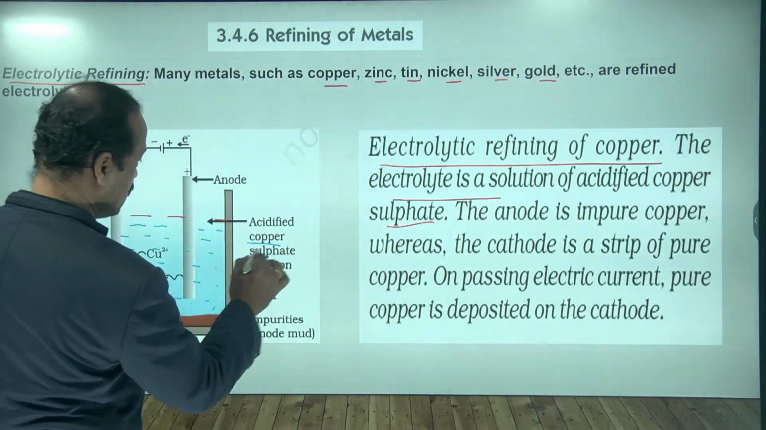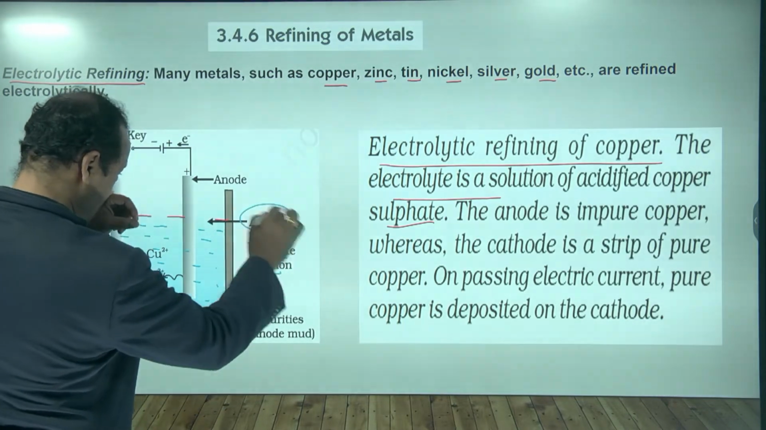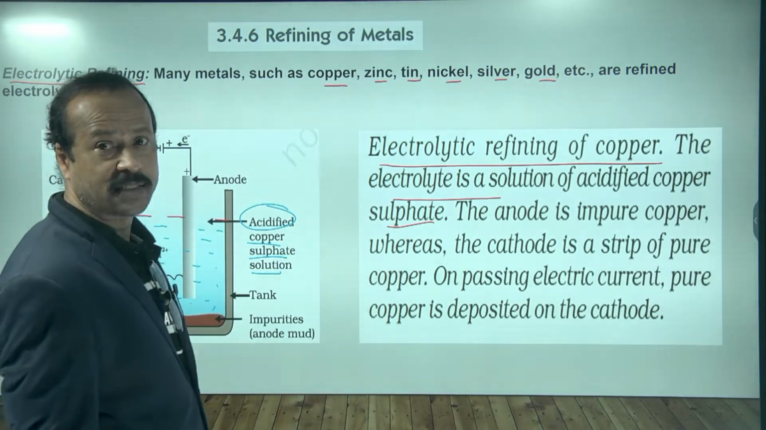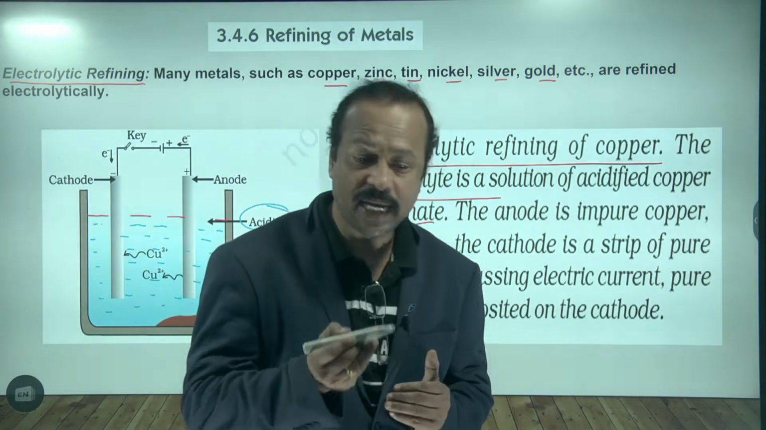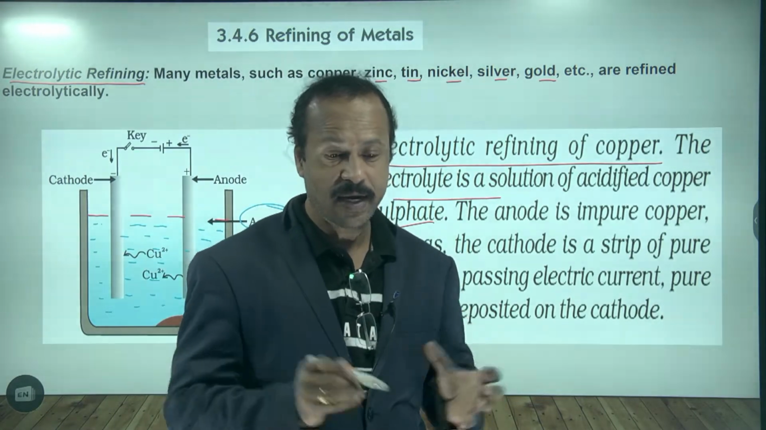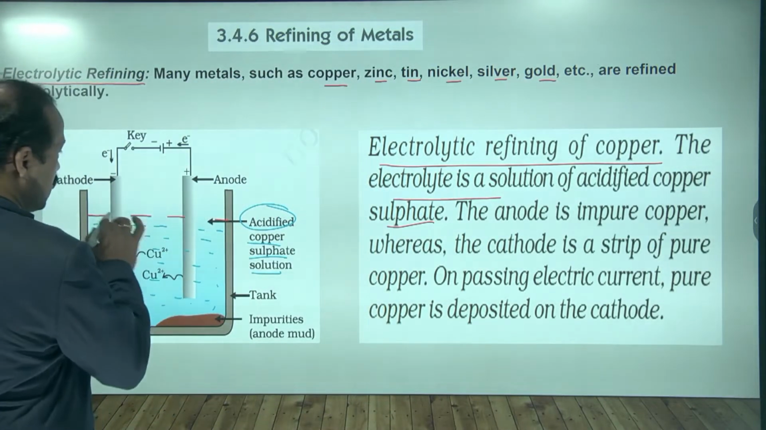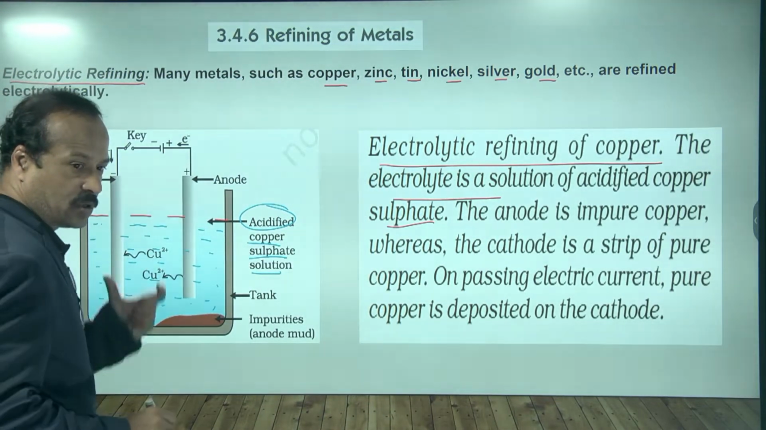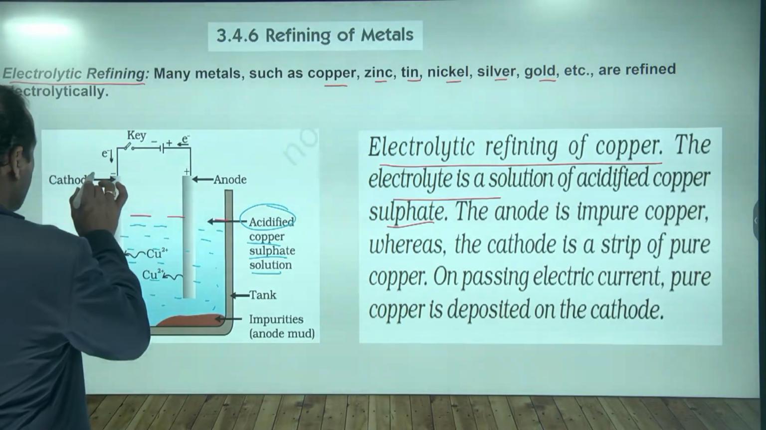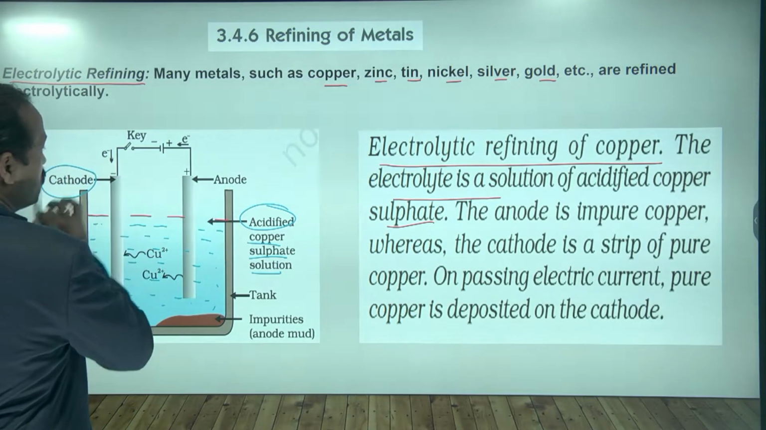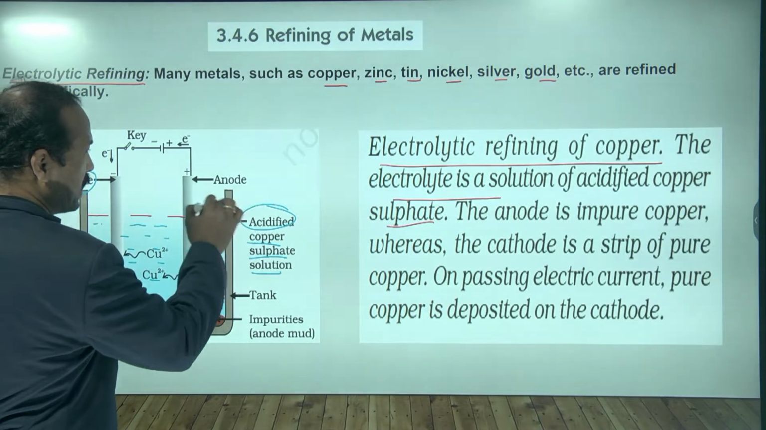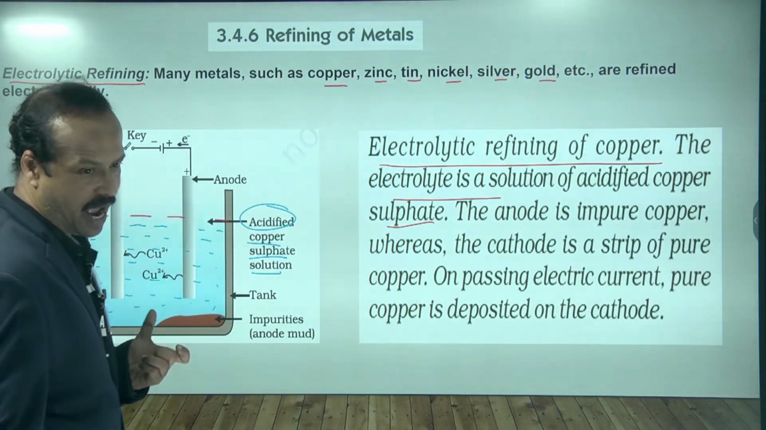So here we have acidified copper sulfate solution. Acidified means a small amount of acid is added to increase the conductivity, to pass the electricity easily. Then we take two electrodes. The one connected to the negative terminal is called the cathode, and the one connected to the positive terminal is called the anode.